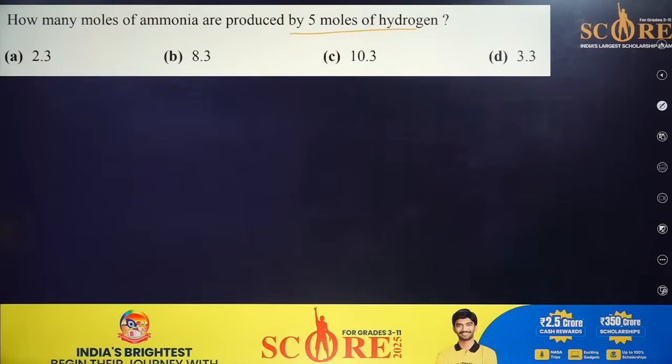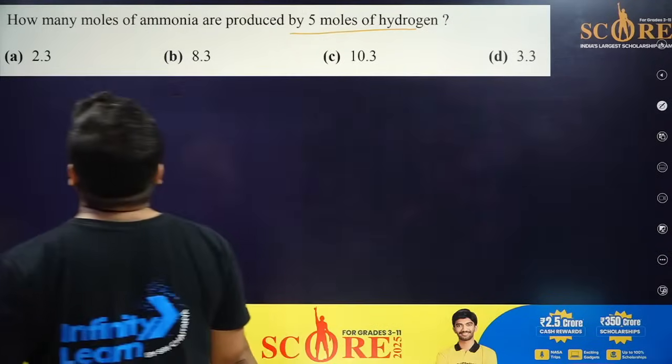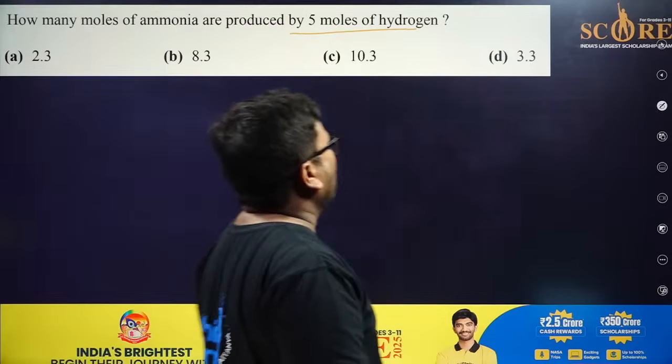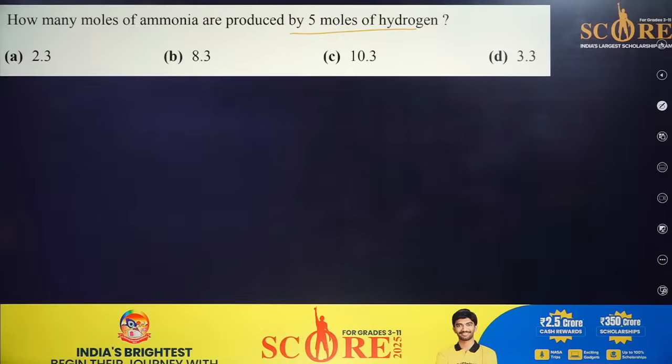I think this is a very easy question. Everyone can enjoy this question. Please. How many moles of ammonia are produced by 5 moles of hydrogen? So please write down the reaction. You will get the answer. Okay. I think this is the world's easiest question. Very easy question.